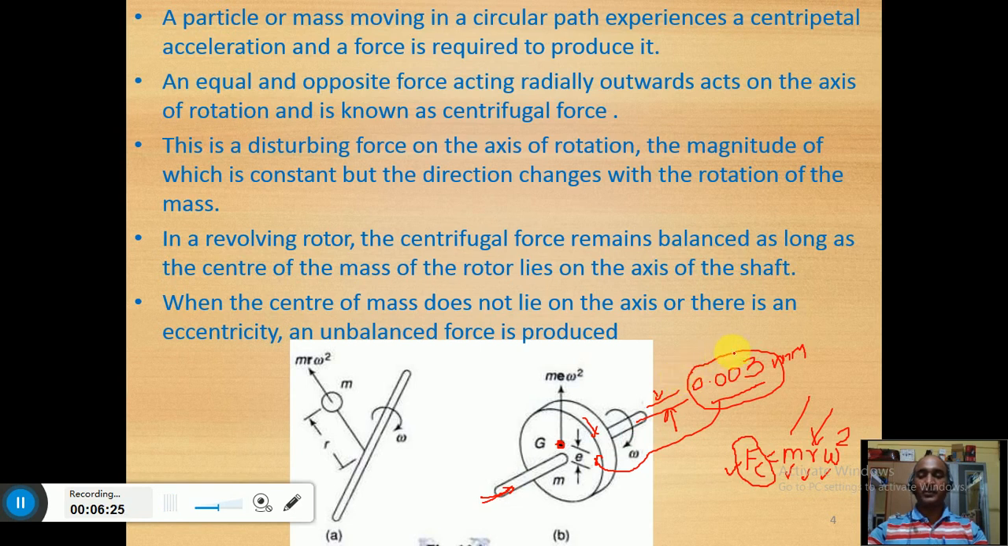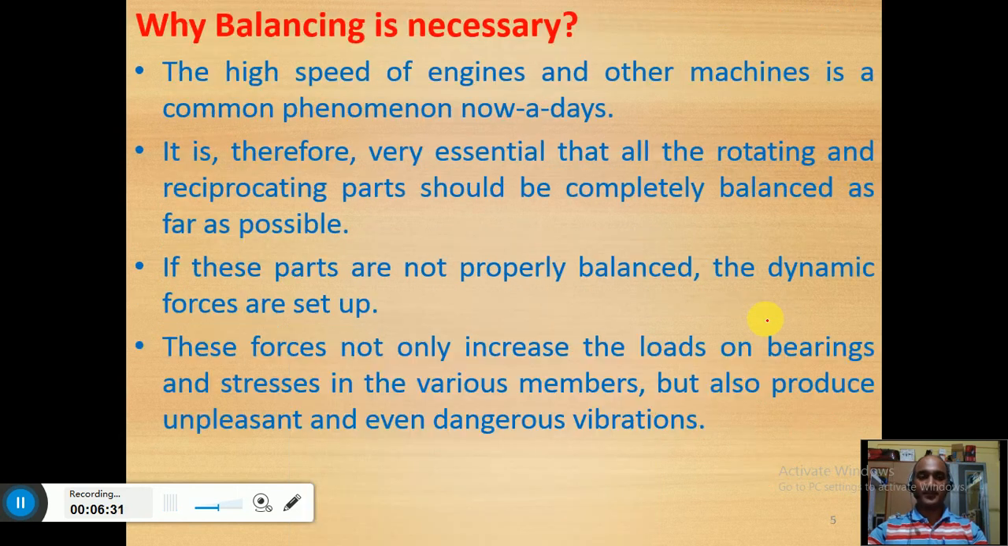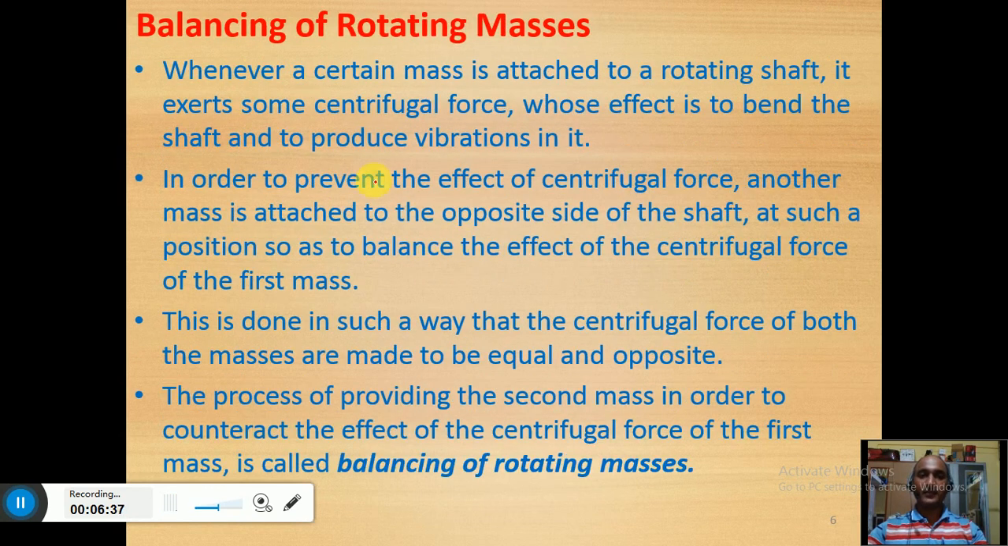That's why we have to balance the masses at very high level, micro levels or nano levels. Okay, so that's why we need the balancing. So already we have discussed these things. Now, balancing of rotating masses: what we are doing there is that we attach a certain mass to the rotating shaft so that it will counteract the effect of the unbalanced mass.